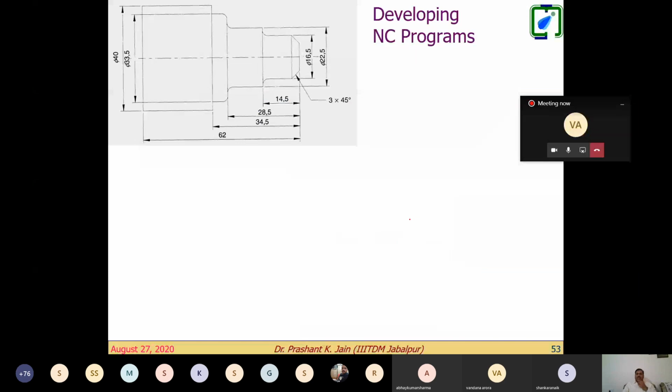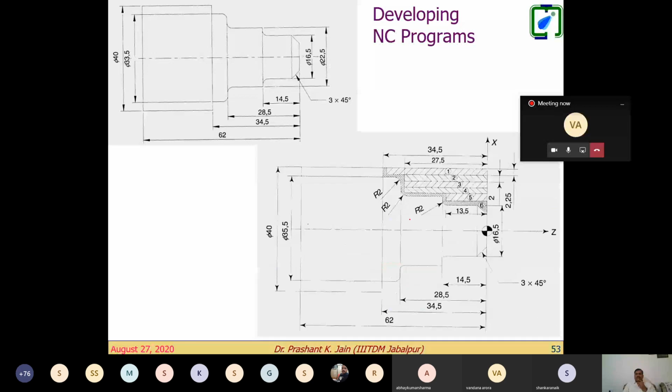Now see how we develop CNC part programs, right? We start with this. Suppose this is the drawing given to us, right? The computational intelligence we require is to subdivide this portion of material removal. This much portion has to be removed, right? So for this much portion, we need to calculate what should be the depth of cut. Look at this here.